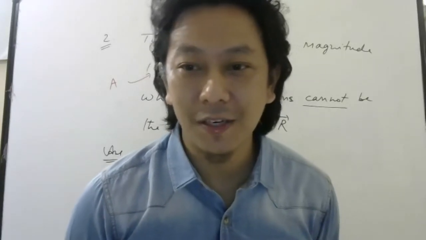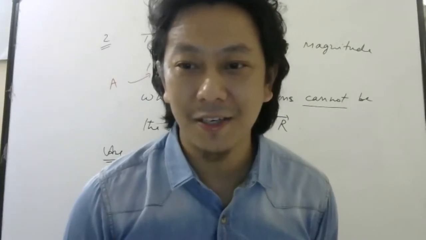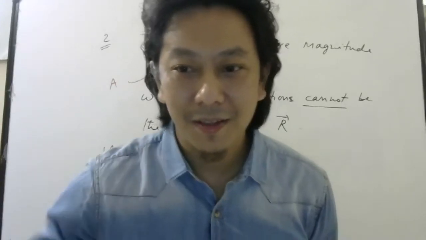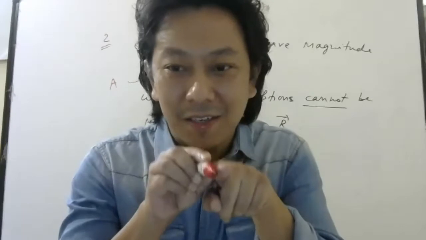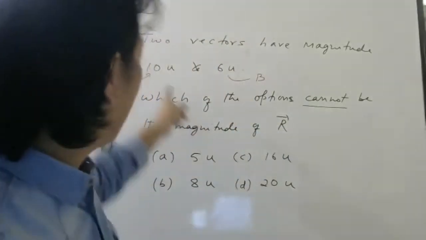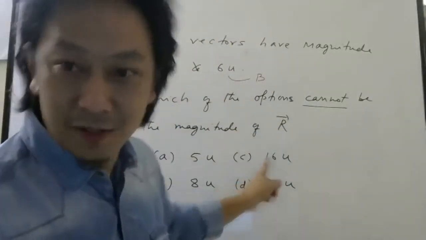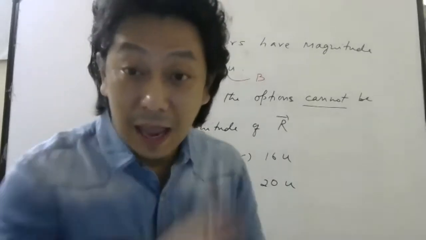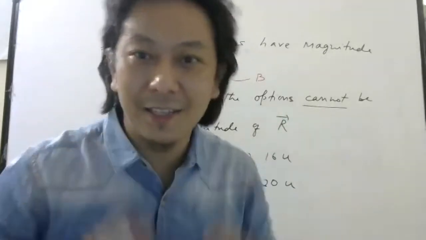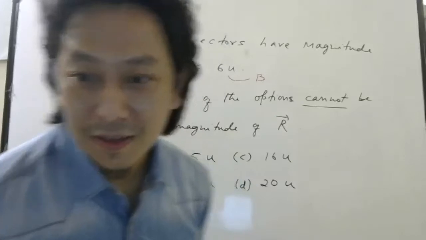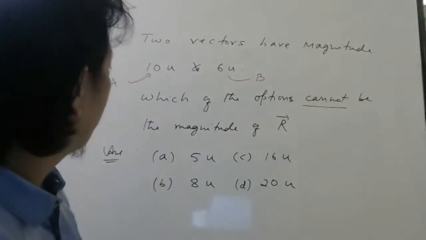Gagandeep, if two vectors A and B are in the same direction, what is the magnitude formula for the resultant? A plus B. So if I add these two, I will get 16. So 16 is possible. Here angle is not given, so any angle is possible. 8 or 16.